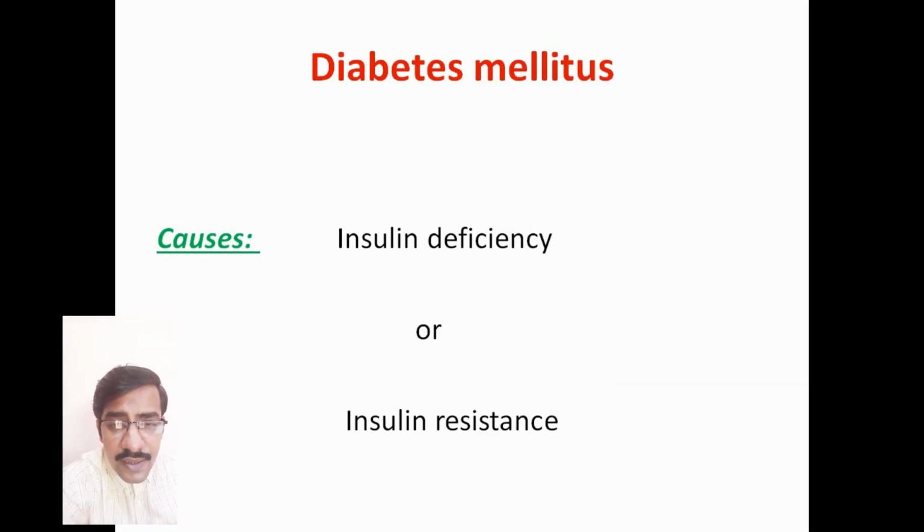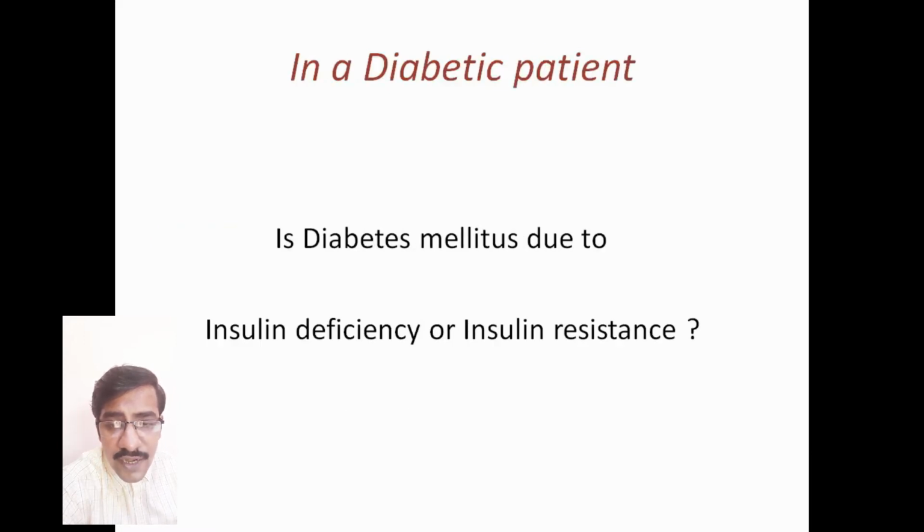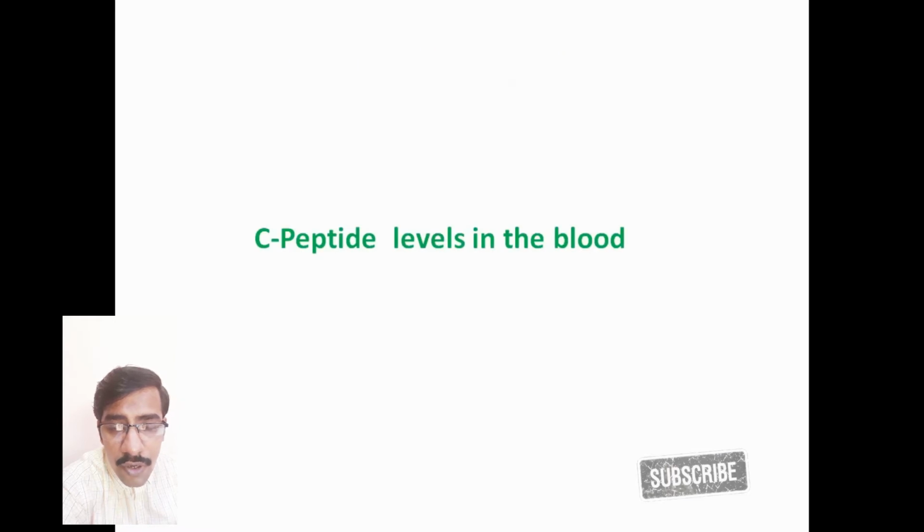So let's say a patient came to a doctor, and the doctor must identify if the diabetes in this patient is because of insulin deficiency, or is it because of insulin resistance. So now what the doctor does is he will order the C-peptide levels in the blood, the lab investigation. So now what is this C-peptide and where is it coming from?